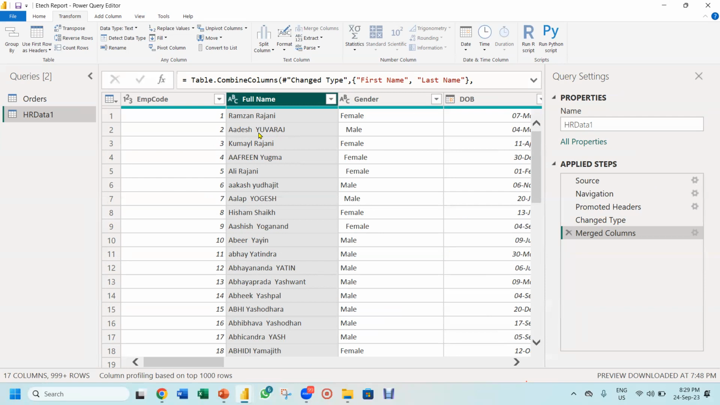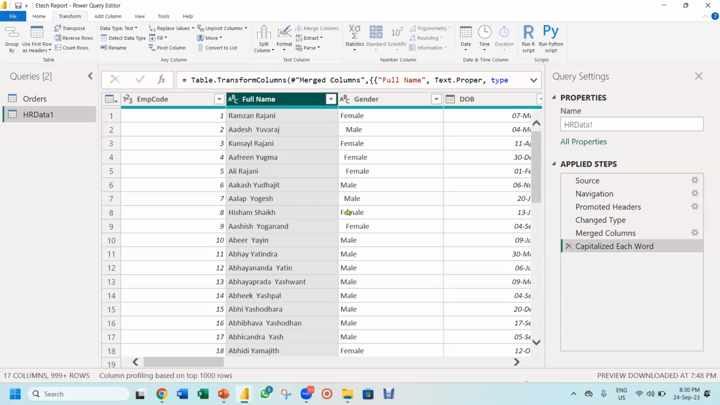Now over here, the word Yuvraj is in capital, and over here the word Akash Yudhajit is in small letters. I want to convert the first character into capital. In Excel, we use the proper formula. Here, you go to format and you get everything: lower, upper, capitalize, trim, clean. Oh my God, this is amazing. I click on the option capitalize each word, and the first character has become capital.